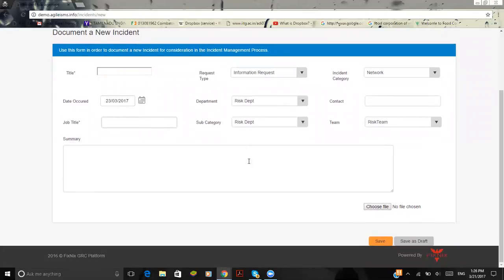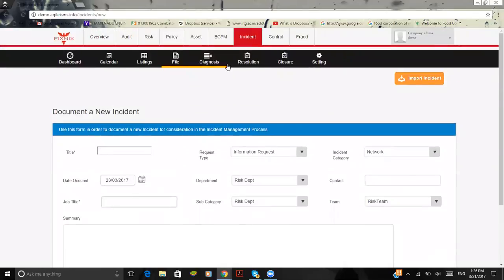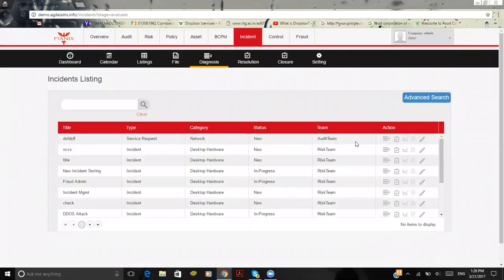So here I define the summary of the incident that happened. The diagnosis is very confidential, so the concerned person's name is not revealed, and the diagnosis is made. Finally the resolution and the solution are provided by using our tool, and finally the closure of a particular incident is done.